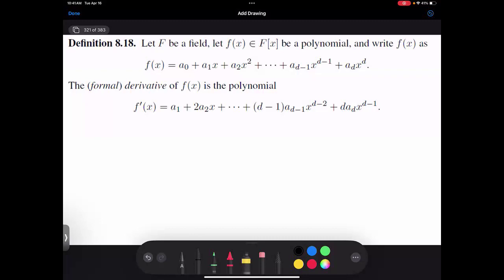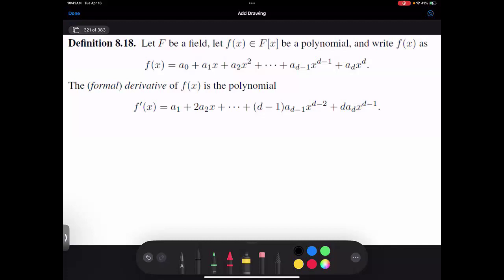What do you have to be careful about? ak is non-zero. So because some of the coefficients can be 0, I can't define the formal derivative to just be take the reciprocal of the coefficient. That would not necessarily be well defined. But as long as I'm not dividing by 0, I can do a lot of things. The question, of course, is when will this be useful? Just because I can do it doesn't mean that it's going to help me at all.